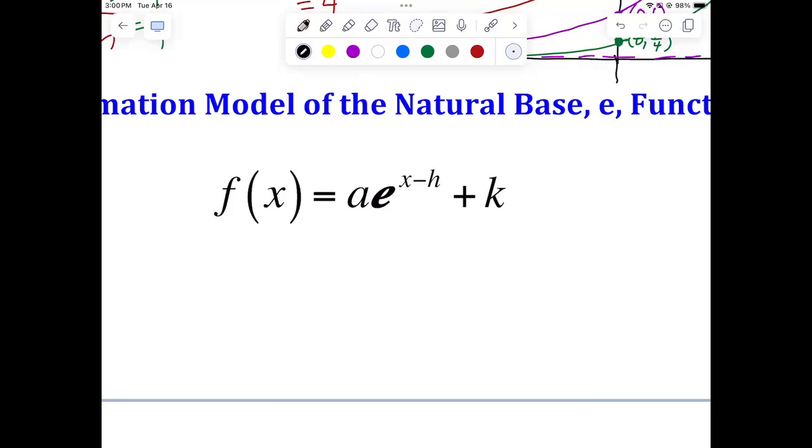That's what you're wondering. Okay, so here is the basic form for a transformed e to the x function. We still have our a in front, which is still going to be your vertical stretch or compression, or an x-axis reflection, just like before. Now, for some reason, we switched to h and k. Yesterday, we used c and d, didn't we?